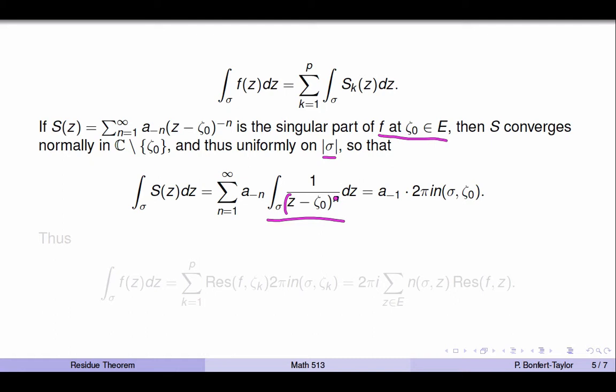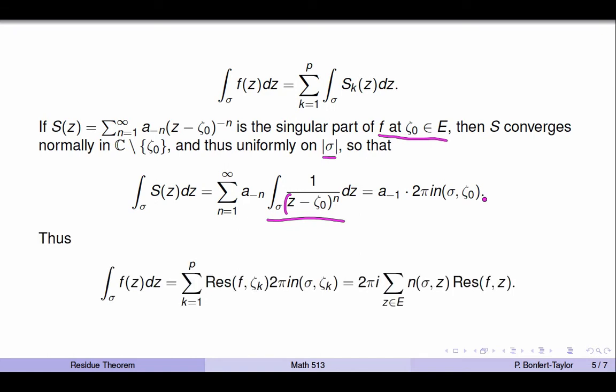Well, for every n except for n equals 1, we have an antiderivative. Only for n equals 1 do I not have an antiderivative everywhere in the complement of zeta 0, and that's the one point where the integral is not going to vanish, and in fact the integral is exactly 2 pi I times the winding number of the cycle around zeta 0.